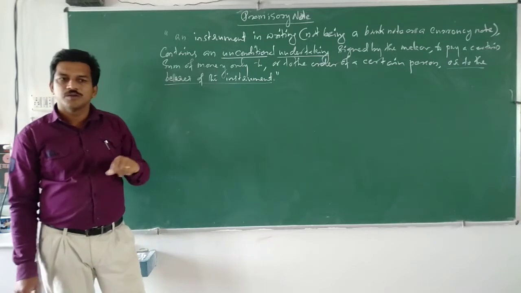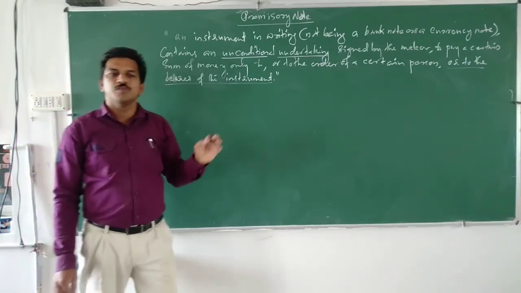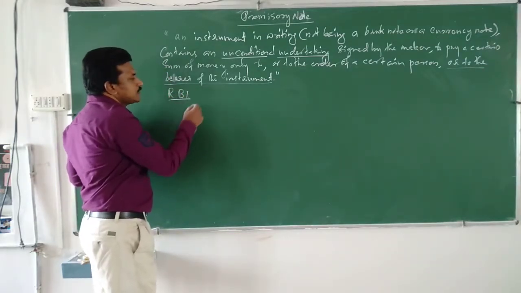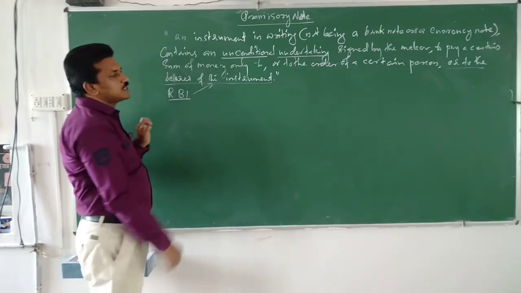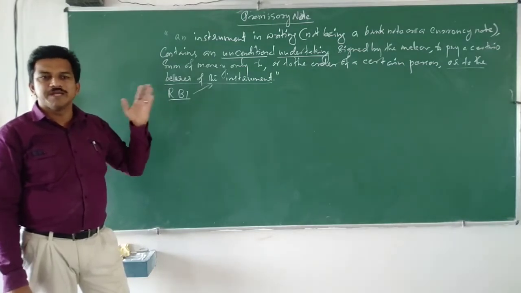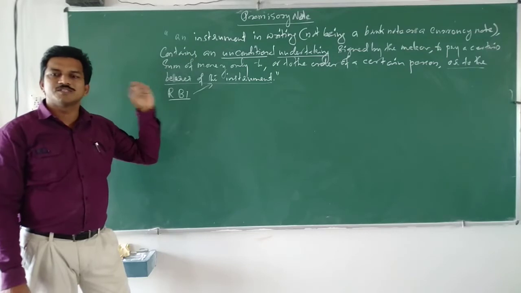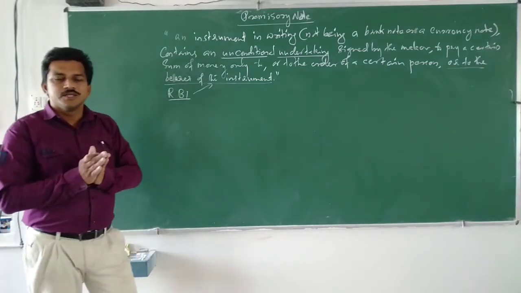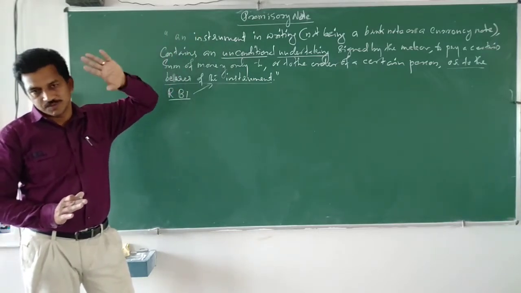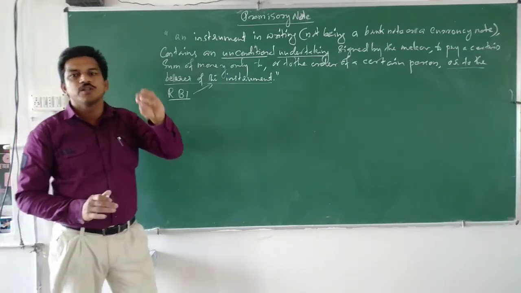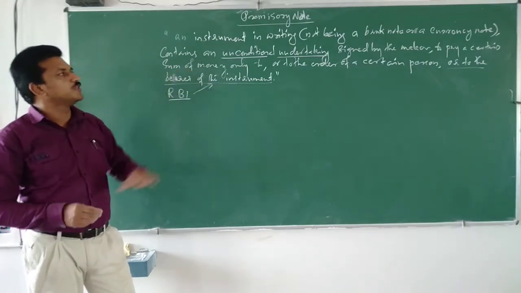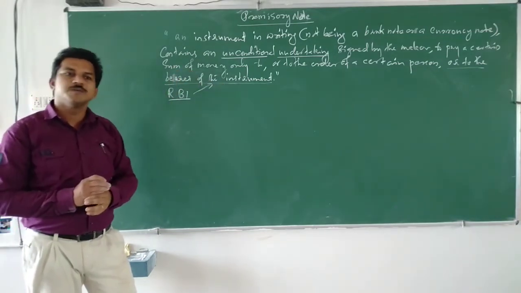Here, later on, as per the Reserve Bank of India guidelines, or as per the RBI Act, this bearer of the instrument term becomes removed. That means money on the promissory note cannot be paid to the person who holds the instrument. It should be paid only to the person whose name is mentioned in it, not to the person who is holding that instrument. That condition, or to the bearer of the instrument, is removed by the Reserve Bank of India.